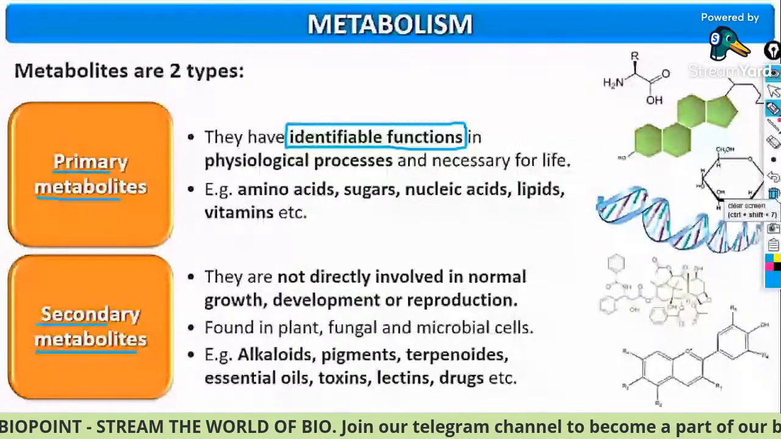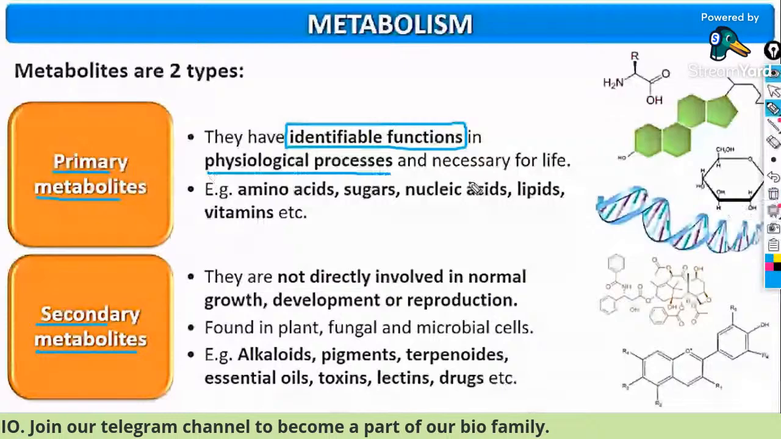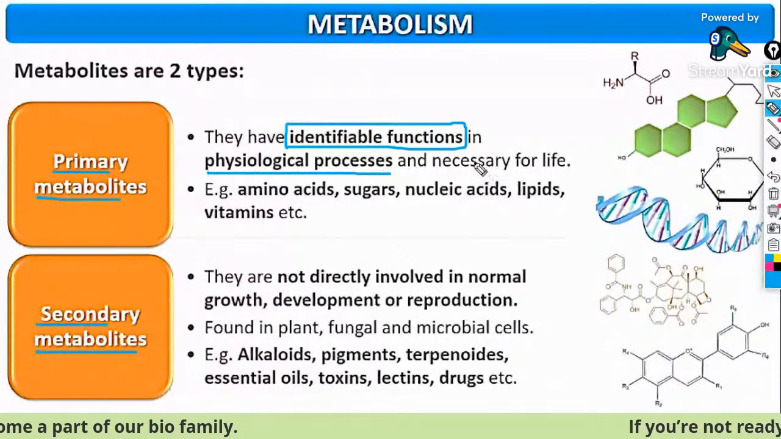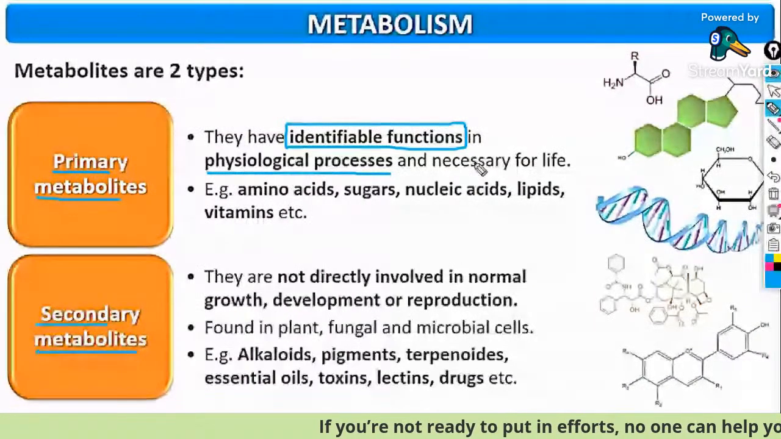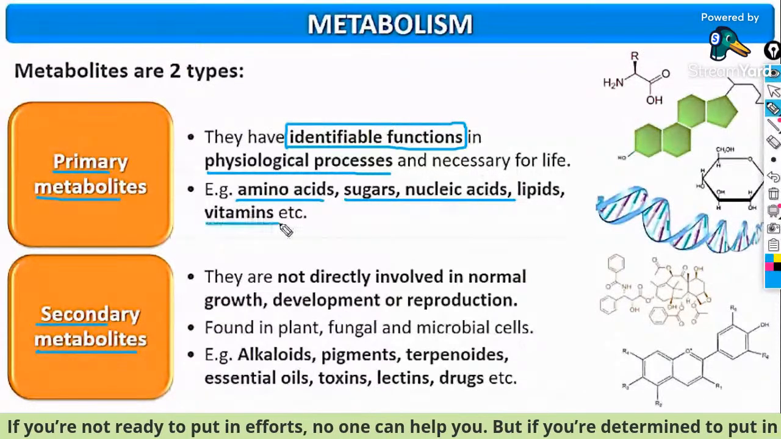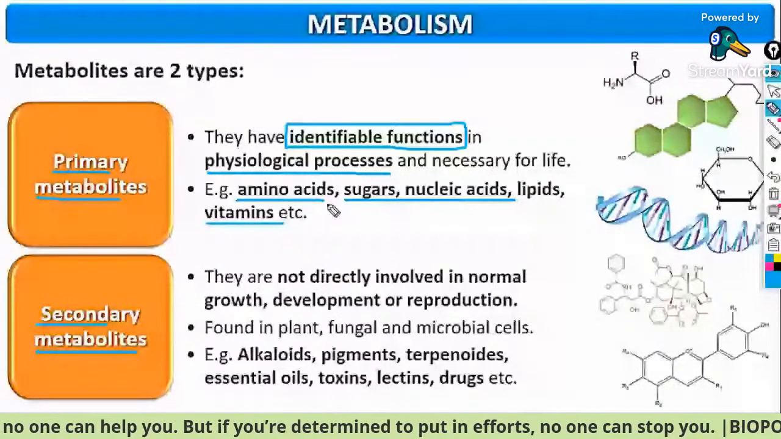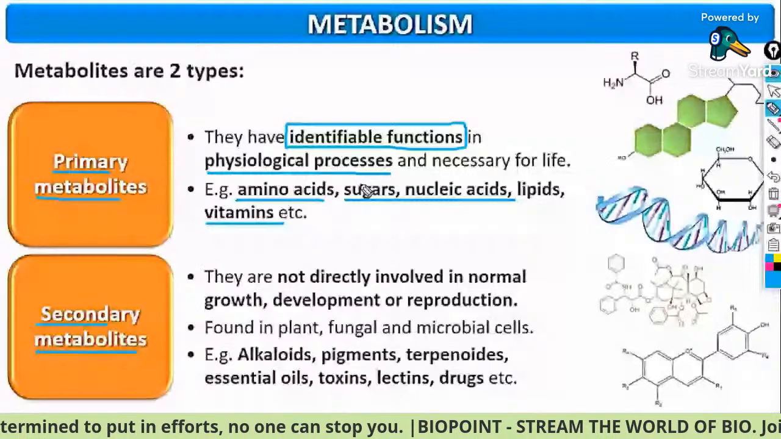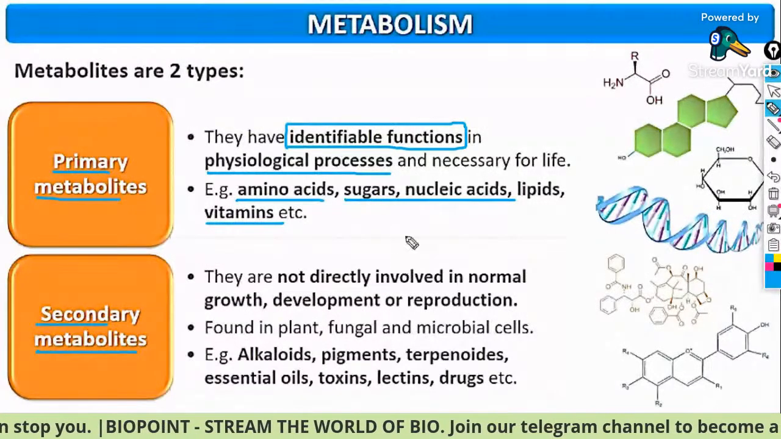Primary metabolites have identifiable functions in physiological processes. The examples of primary metabolites are amino acids, sugars, nucleic acids, lipids, and vitamins. So those metabolites which have an identifiable function in the physiological processes are known as primary metabolites, whereas